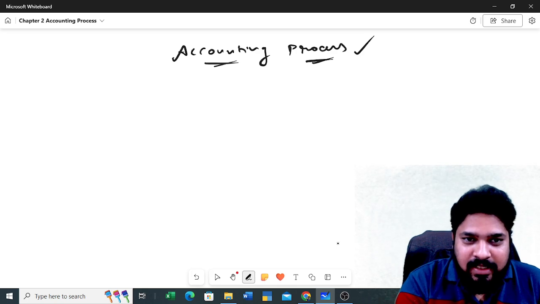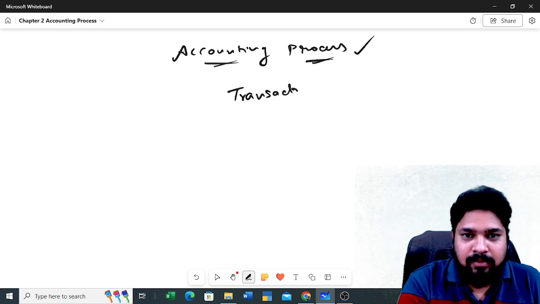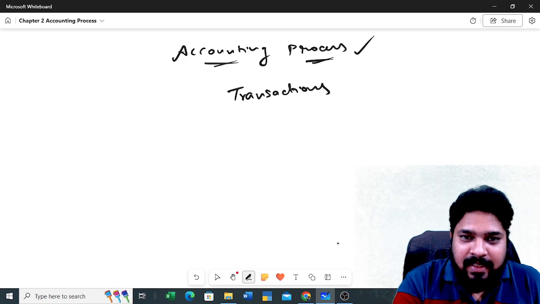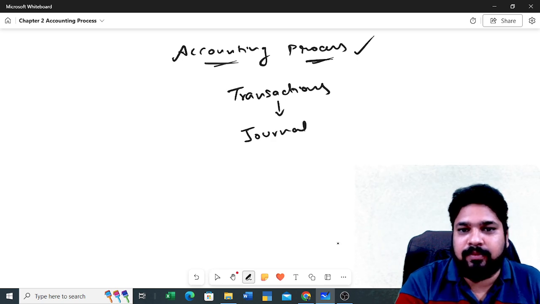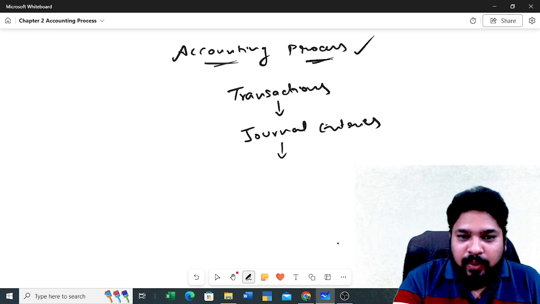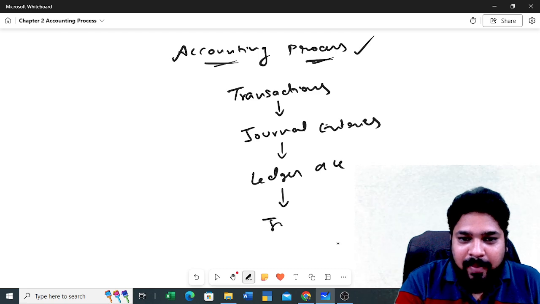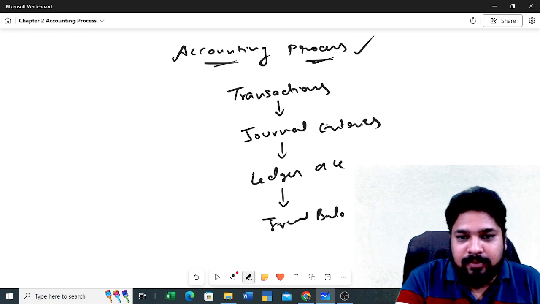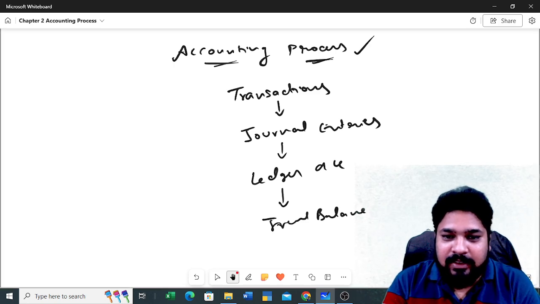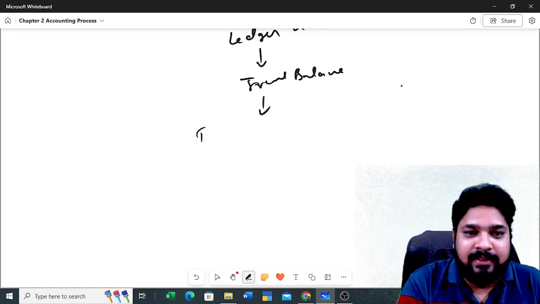So this accounting process will start with transactions. After these transactions, we need to pass the journal entries. From these journal entries, we need to do our ledger accounts. From these ledger accounts, we need to prepare the trial balance. From this trial balance, finally, we need to prepare our financial statements.